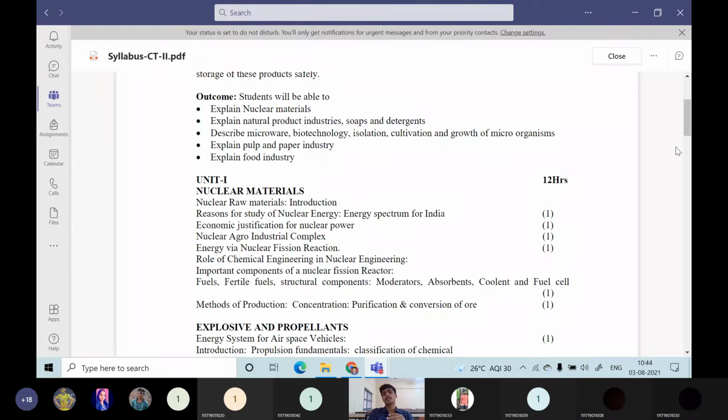So nuclear raw materials, what type of raw materials are there? Fissionable materials, fusion materials, fission materials, everything we'll be discussing here. Then why we have to study nuclear energy, the reasons for study of nuclear energy. Then the energy spectrum for India. What are the various nuclear plants in India, where they are located, everything in detail you are going to see here. Then economic justification for nuclear power.